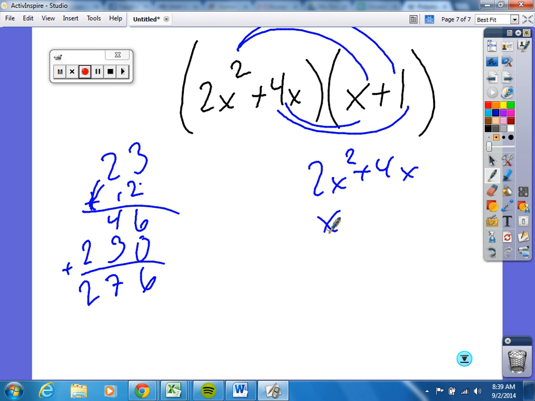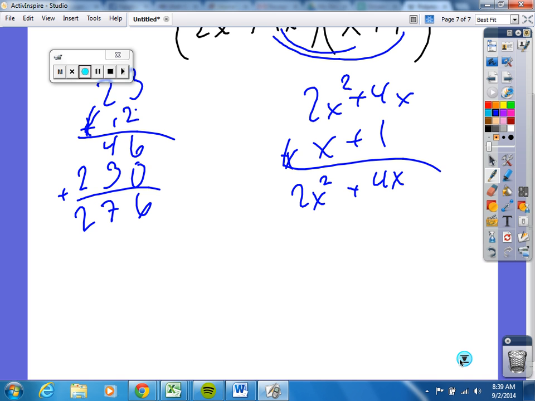set it up just like we did. What do you do? 1 times 4x. What's that? 4x, right? That makes sense? 1 times 2x squared, 4x squared. It's kind of like putting a 0 here.